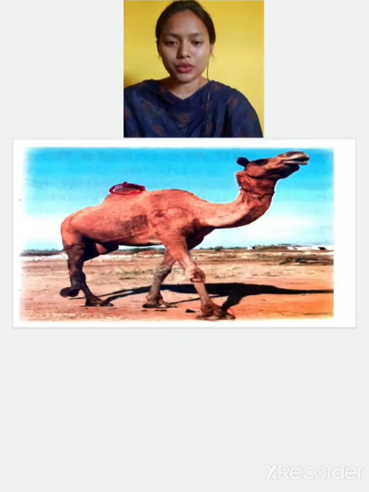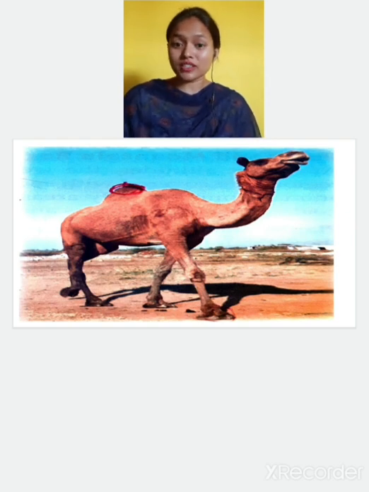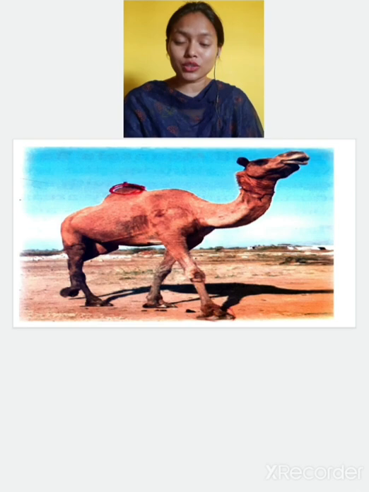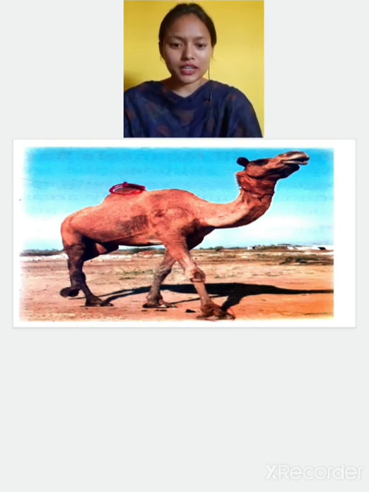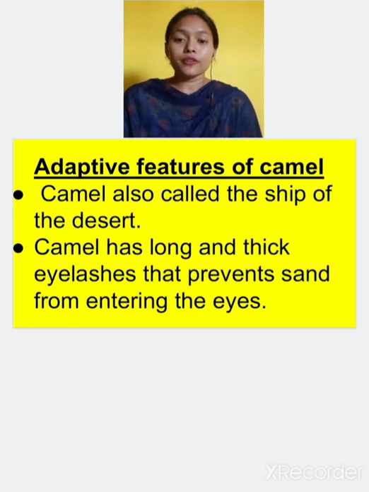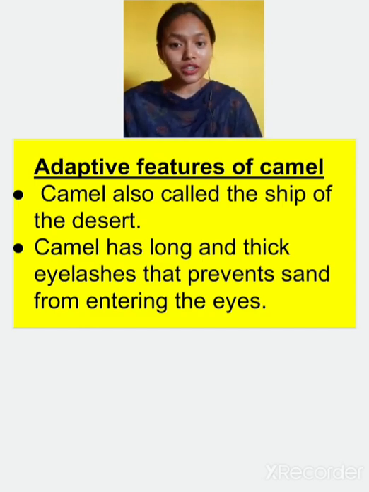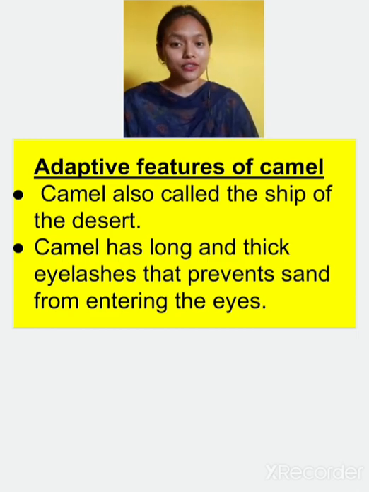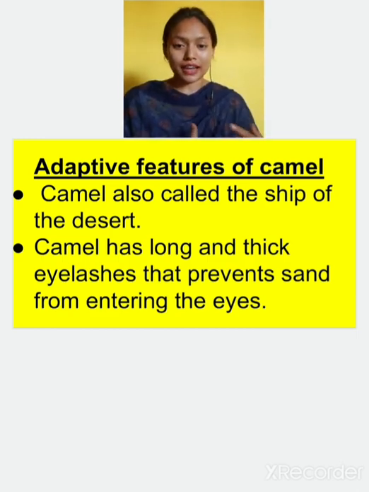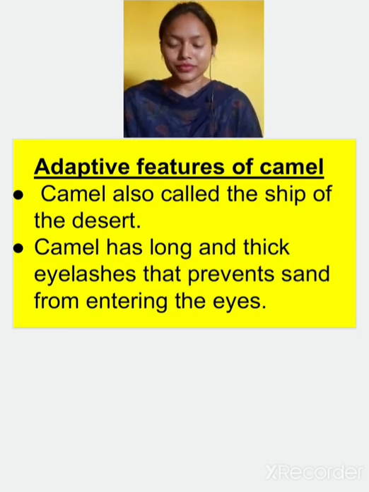Now the camel, as you can see, is also known as the ship of the desert. Yes, the camel is known as the ship of the desert. Now we'll study the adaptive features of the camel. The camel is one of the animals that survive in the desert. So what are the characteristics of the camel that enable it to survive in the desert? We'll study. First of all, the camel is also called the ship of the desert.